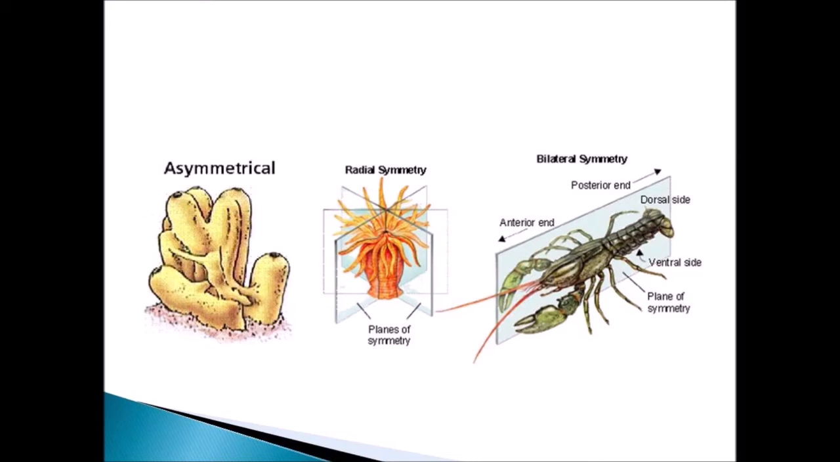The next is radial symmetry. In radial symmetry, in whatever direction we divide the body, it will divide into equal halves. So that is called radial symmetry. And finally, bilateral symmetry. Bilateral symmetry has to be divided into two equal halves. If it is divided into two equal halves, it is coming under bilateral symmetry. With the pictures, the symmetries have been depicted.